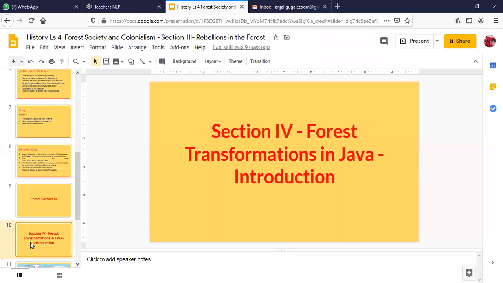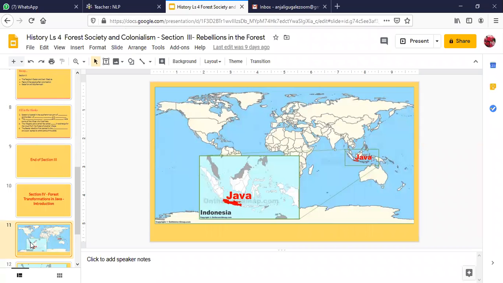Java is an island, a part of Indonesia. You already know this is the southern part. Is the screen visible to all? Yes, ma'am. Here is Java located. These are Indonesian islands in Southeast Asia. This is the area where you find the tropical rainforest, and the equator passes through this area. So you have dense forests in this area also.